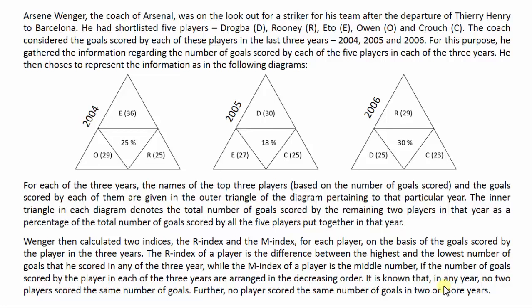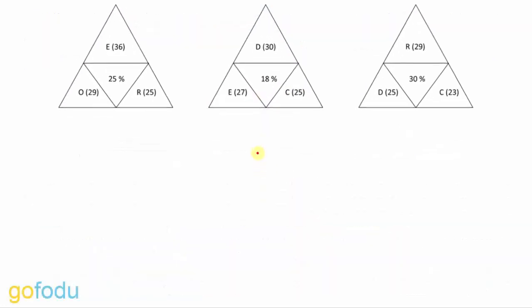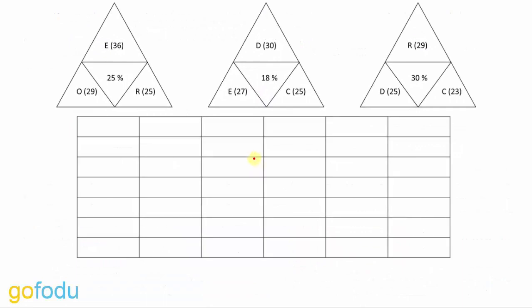Now what we'll do is we'll take these 3 triangles and we'll try to represent the information given to us in a tabular form. So we'll form a table like this. Here in the leftmost column we'll write the names of all the 5 players, that is Eto'o, Owen, Rooney, then comes Drogba and at last we have Crouch.